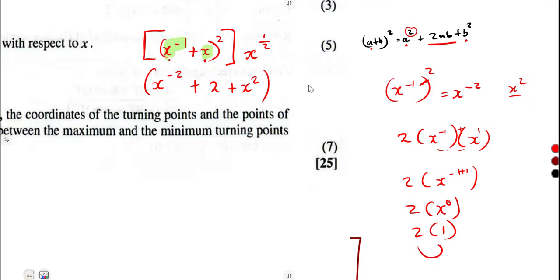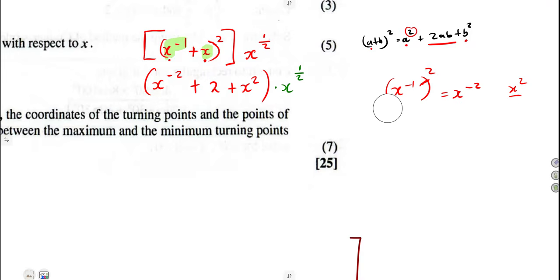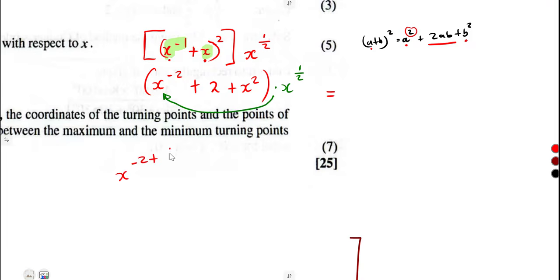But after that, we can see that there is also this x to the exponent of a half, which is yet to be expanded. We expand our bracket by multiplying each and every term by that. You multiply this to this one. These are same bases, so you add the powers: -2 plus a half is -3/2.